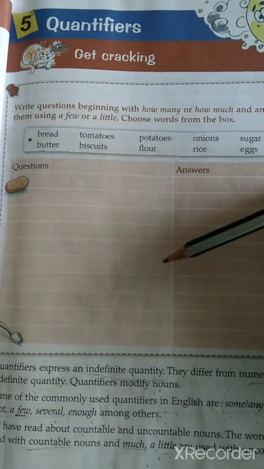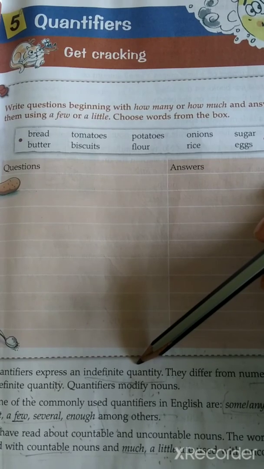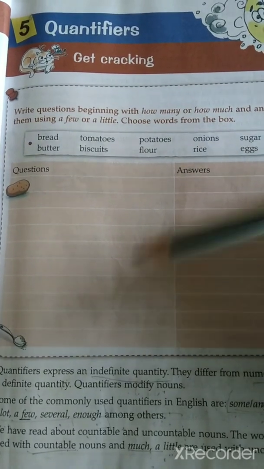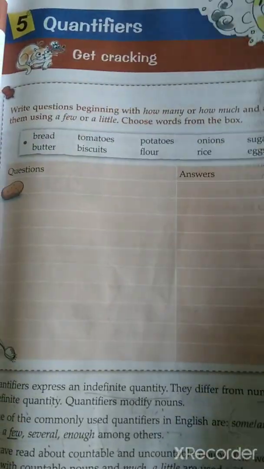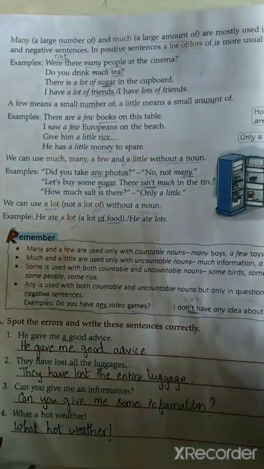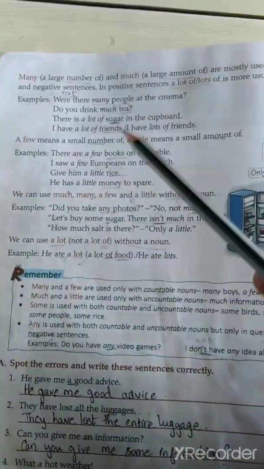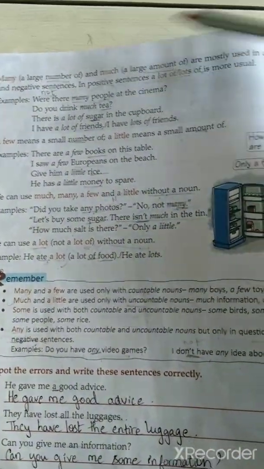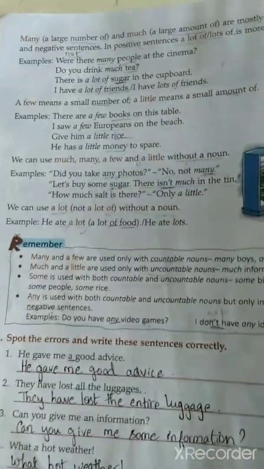So what we have seen, quantifiers are the words that express indefinite quantity. What is the meaning of indefinite quantity? Indefinite quantity means the quantity about which we do not know how much or how many something or someone is. Okay, the words used for them are the quantifiers. Then we have studied that for questions and negative sentences, we use many and much. And for positive sentences, we used to use a lot of. This is what we have studied in this entire paragraph.